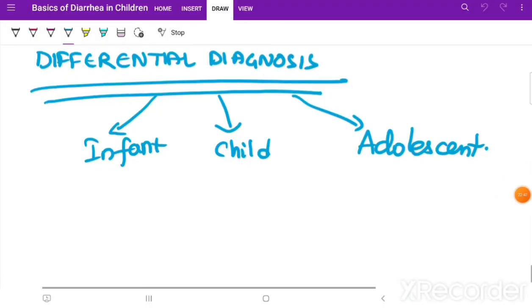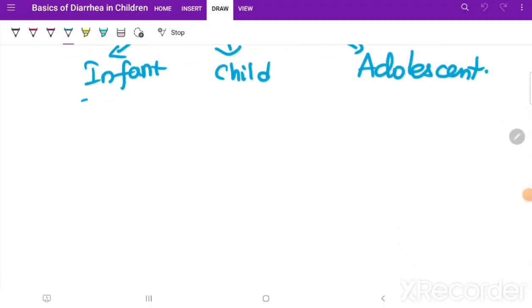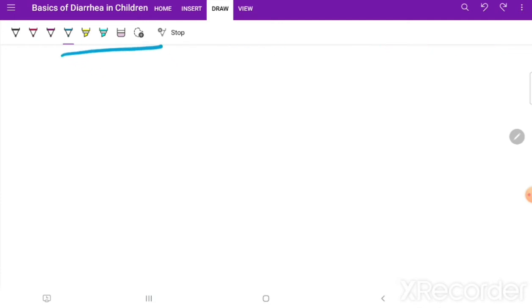Coming to the infant, we have causes for acute and causes for chronic. Let me make a table; I think that way it could become easier for you.